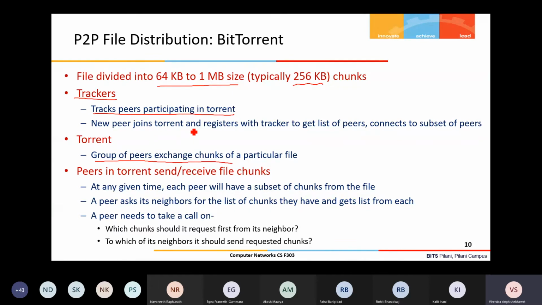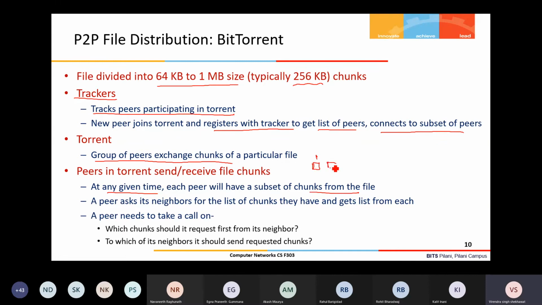Any new peer joins the torrent and registers with the tracker. Means the tracker is a more or less central entity. So any new peer that joins has to register with the tracker to get the list of peers and connects to a subset of those peers. If you have used a BitTorrent application, you might have seen this. The application interface gives you these options. Then peers in the torrent send and receive file chunks at any given time. Each peer will have a subset of chunks from the file, right? Because now your file is divided into some chunks.